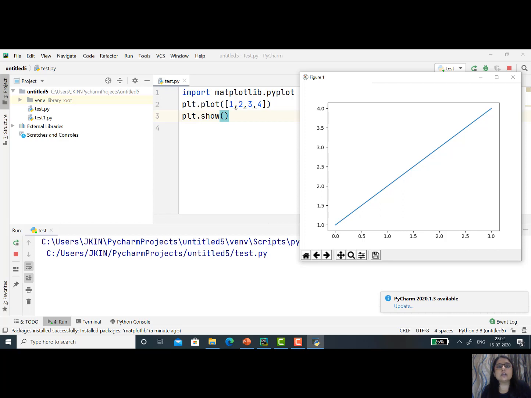Now the next question that arises in your mind is how the x-axis data is calculated. Just see how many data points there are: 1, 2, 3 and 4, that is 4. The x-axis will start from 0, 1, 2 and 3. So total you have 4 data points, so it is from 0 to 3.